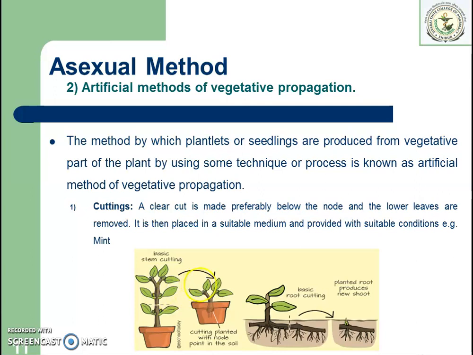Means the upper portion of the stem is cut and transferred to the soil and given a suitable environment, and it develops into a new plant. It can be performed for stem as well as root. So the first half of the image shows how it is done for stem cutting, and the other half shows the basic root cutting technique.